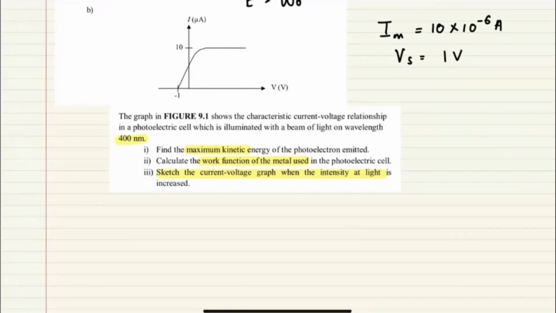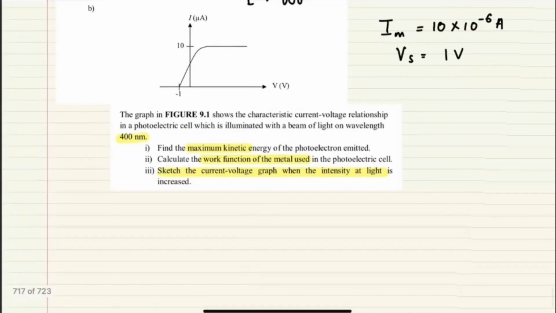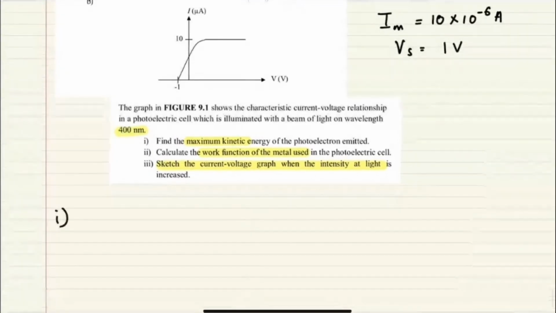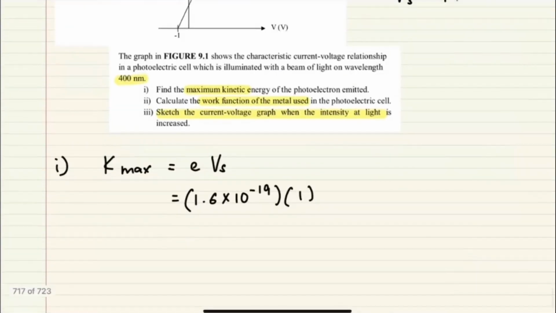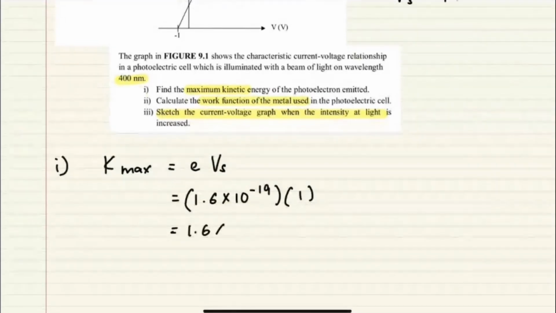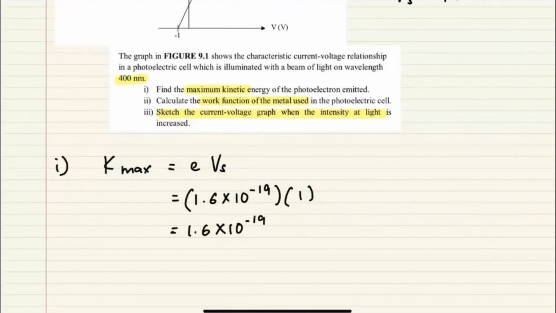How do you relate Vs with maximum kinetic energy? Kmax is equal to eVs. So basically you just have to multiply 1.6 times 10 to the negative 19. Okay, this is a constant, you can find it in the formula sheet, and multiply by 1. If you use SI units like this, the final answer will be in SI unit too, joule. Okay, if they ask you to convert, then you have to convert. But here they didn't ask, so we can leave it in joule.